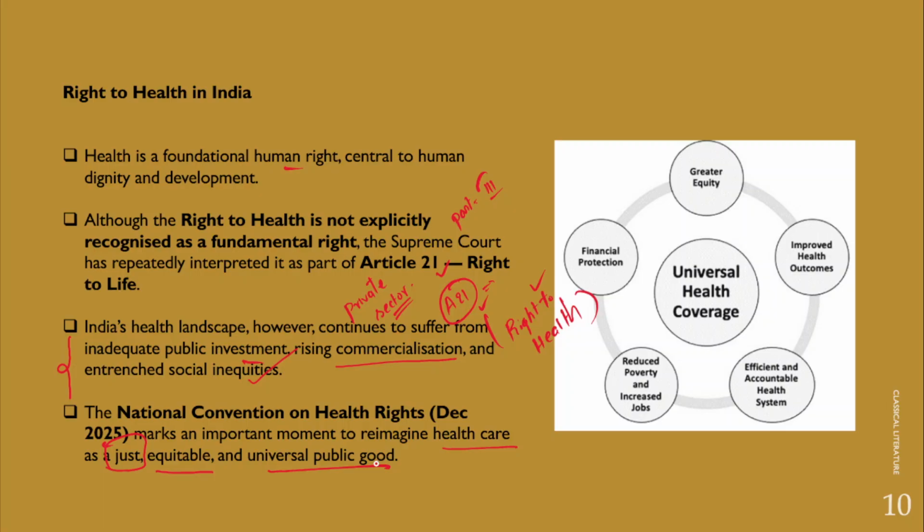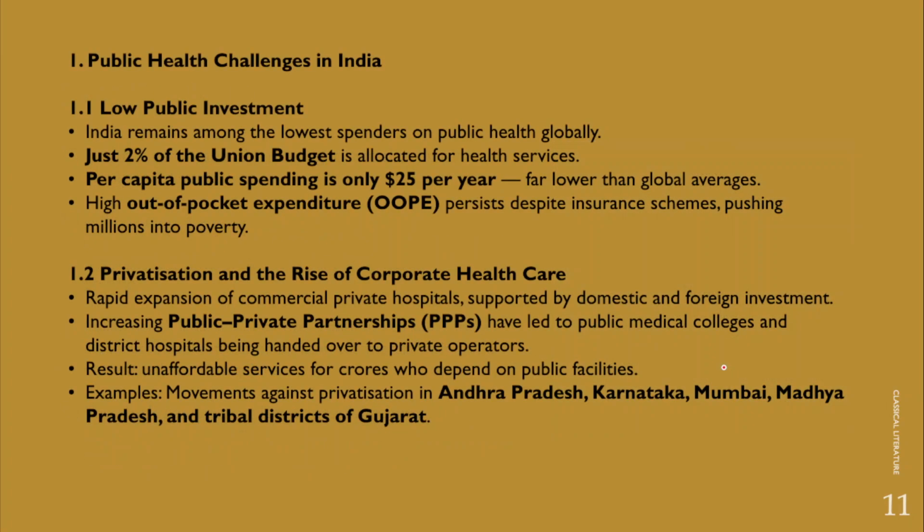Now, universal health care takes into account the financial protection of people, reduced poverty, increased jobs, efficient and accountable healthcare systems. It also takes into account gender equality, gender equity, and even improved health outcomes by ensuring affordable, accessible, and available healthcare to every citizen of this country.